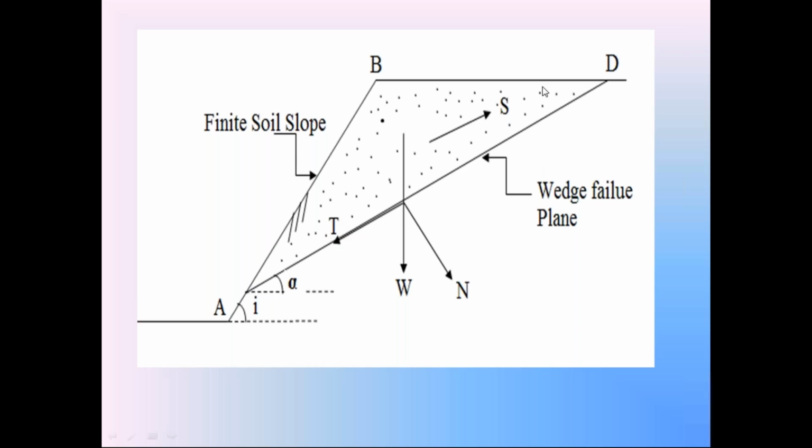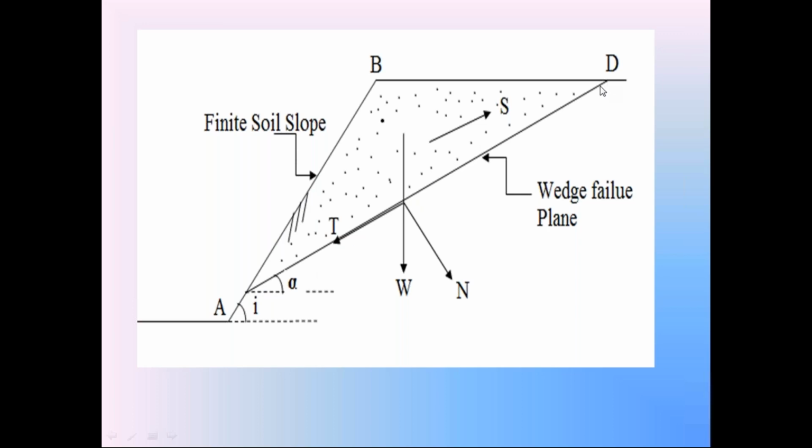That failure is resisted by the shear strength S. Find out this shear strength S by using the Coulomb equation, considering this normal component force. In terms of this normal component force, S is equal to C plus N into tan phi. That is the Coulomb equation to find the shear strength force S resisting the failure. And I also included the cohesion per unit length, which is a property of soil. Cohesion per unit length is small c. Capital C is equal to small c into the length of this failure surface AD.